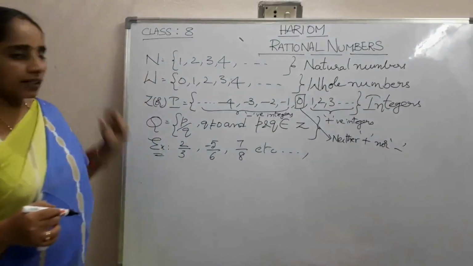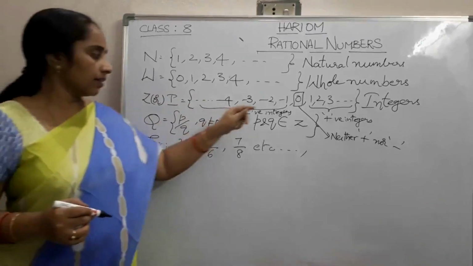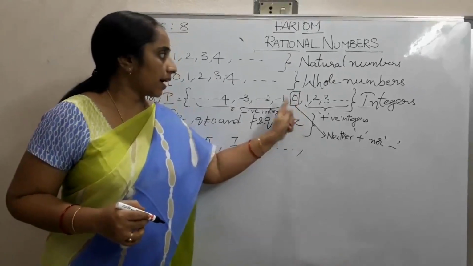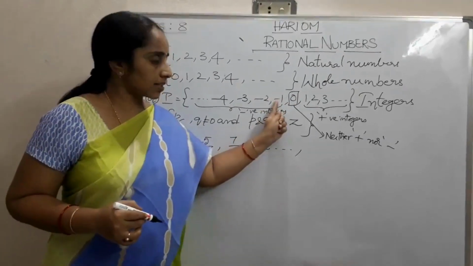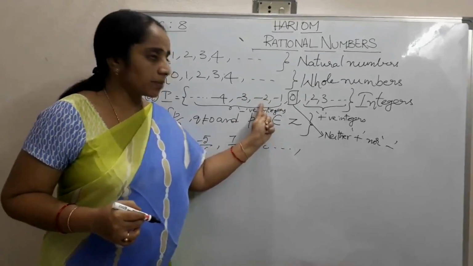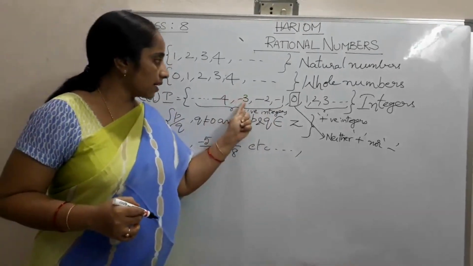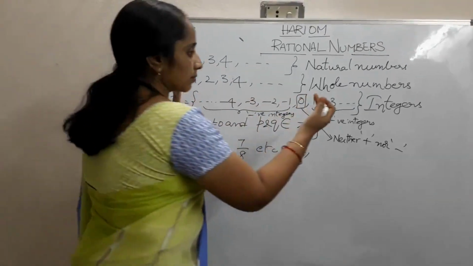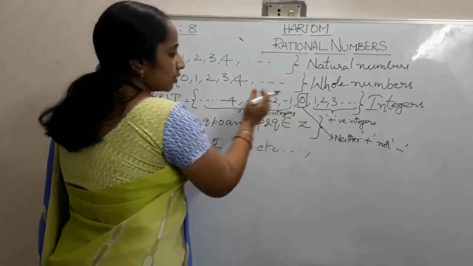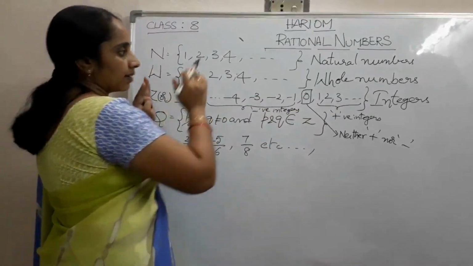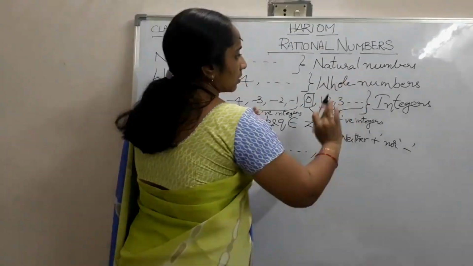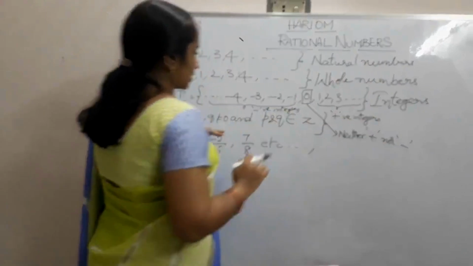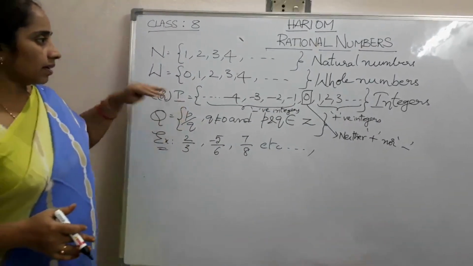About integers: -1 is less than 0, -2 is less than -1, -3 is less than -2, -4 is less than -3. Likewise, if we move left of 0, the values become lesser. If we move right of 0, the values increase. So this is about integers.